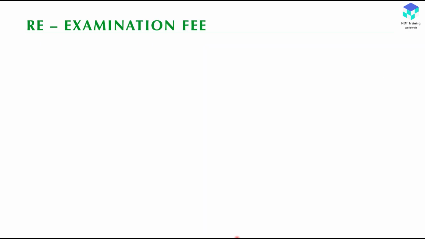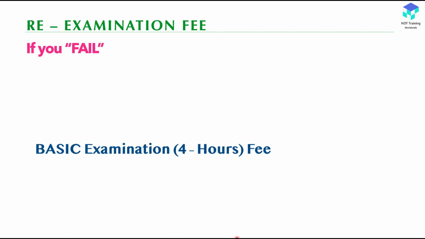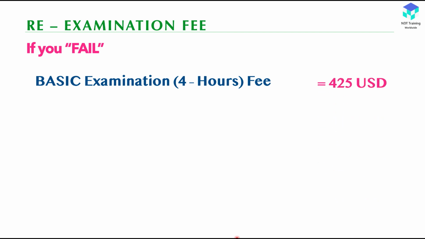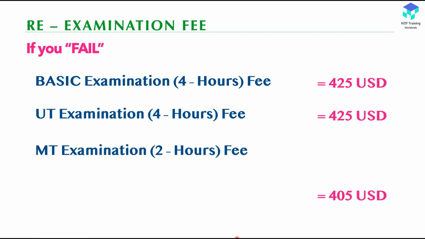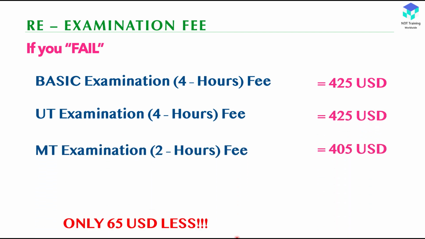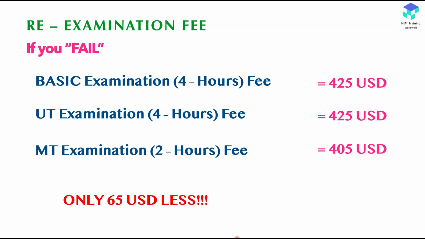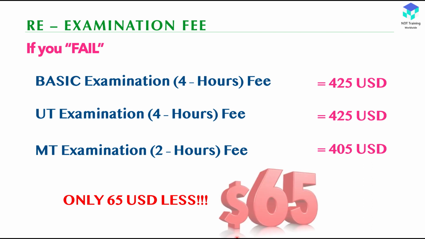Okay, then another one: suppose I fail the examination, how much do I need to pay, or how much discount will they give, because you are going for re-examination, whether it is cheaper. No, the answer is no. They will give only a $65 discount. You can see here the basic exam fee is 490 minus 65, which is 425. Then UT also the same, 425. Then if you go for MT, 405 USD. It is only $65 less, meaning if you fail, it is just minus $65, then you need to pay the fees again. So $65 only.